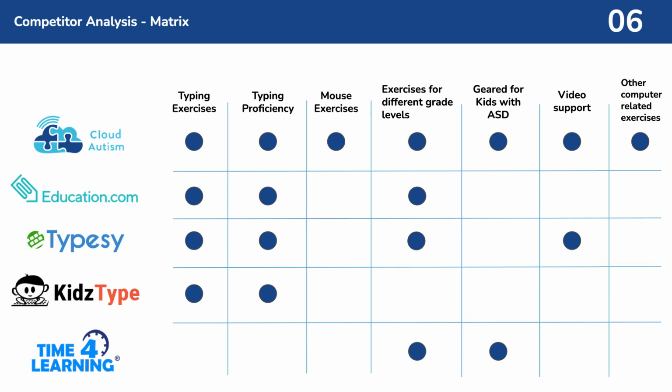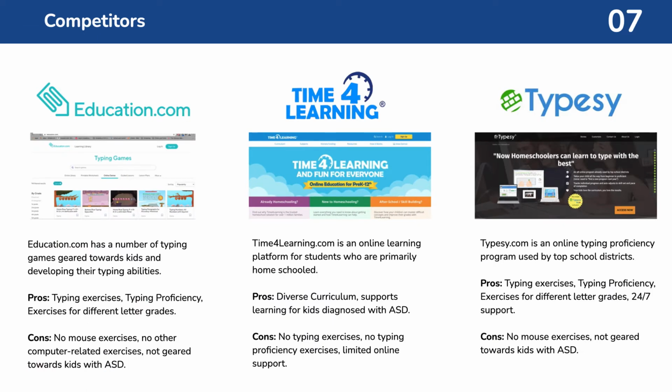For the competitive analysis, I searched high and low to find any online learning platform that is meant for kids with ASD, and there weren't many options out there. Most competitors did have typing exercises to improve typing proficiency, but none of them were catered to kids with ASD. As stated in my competitive analysis, the competitors that I found didn't have all the features that my project would provide. The competitors either weren't learning platforms catered to and or providing the tools and strategies necessary for kids with ASD to succeed, or they didn't offer any exercises other than typing.